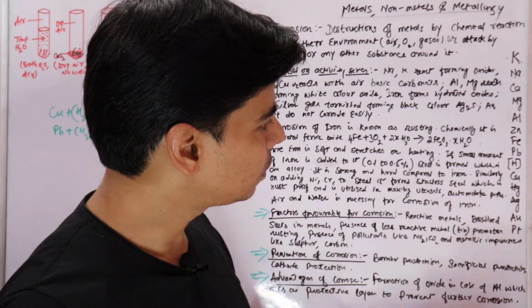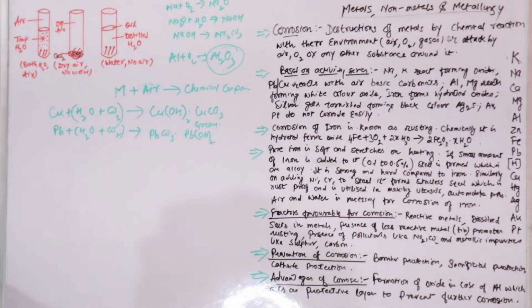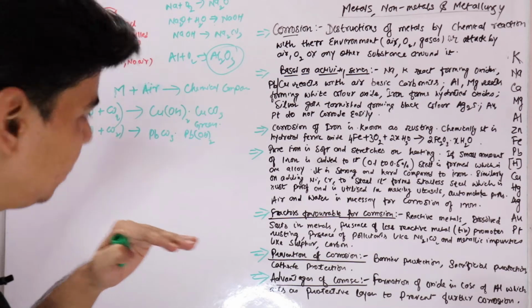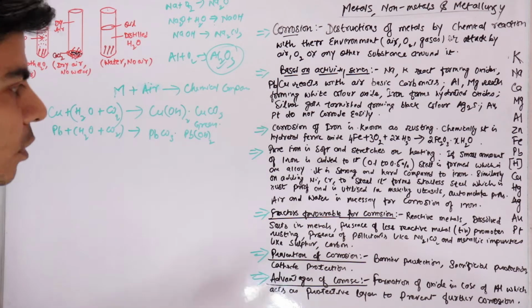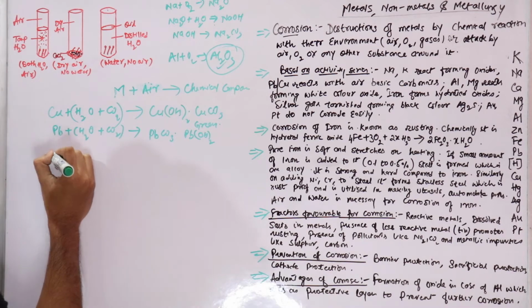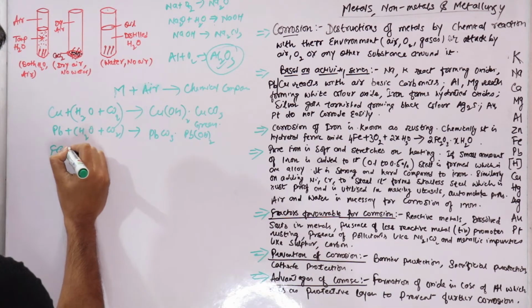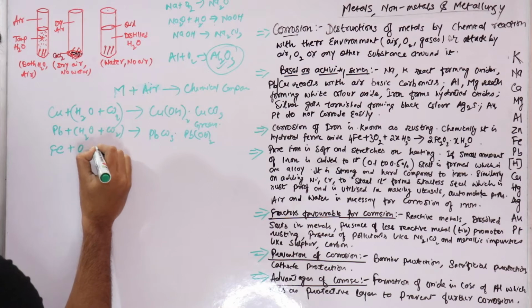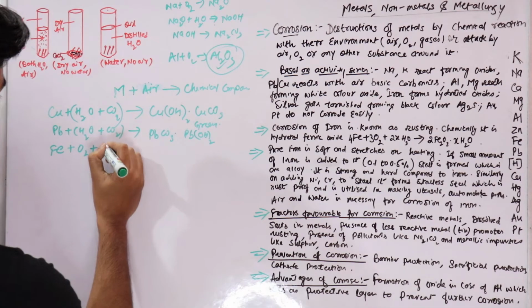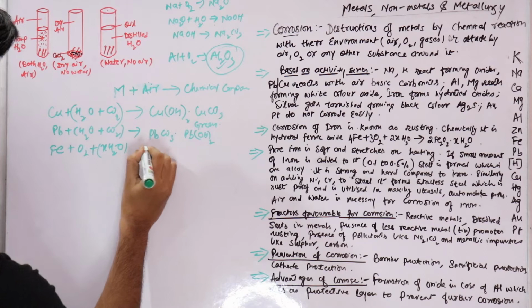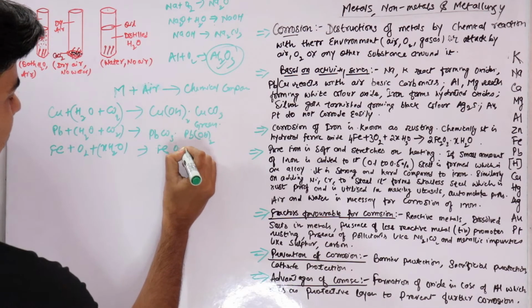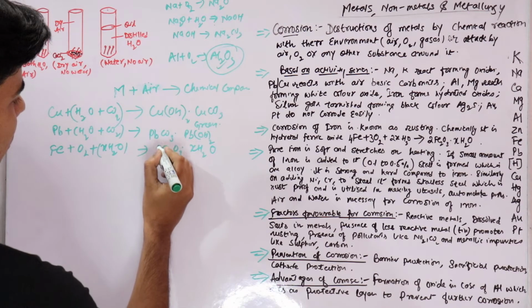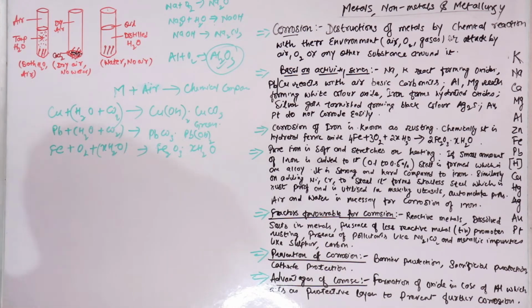So now let's talk about iron. Like aluminium reacted with oxygen and formed aluminium oxide, similarly iron will react with oxygen and the water vapor present in air, with X molecules of water. It will form Fe2O3.XH2O. This is hydrated ferric oxide, right? So this is how iron will undergo corrosion.